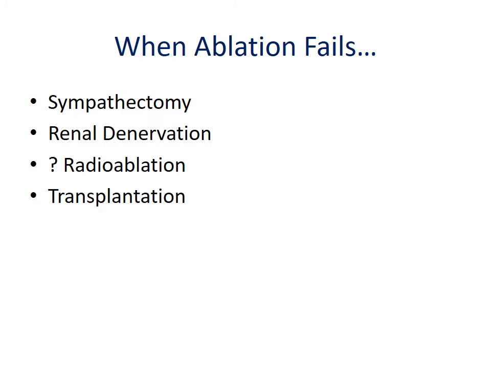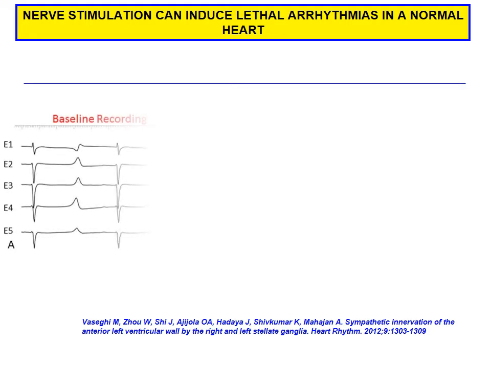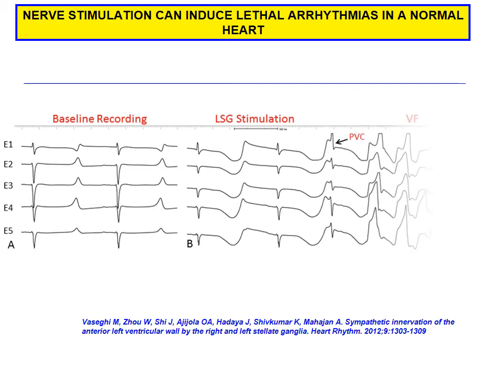What happens when ablation fails? There are options available. Sympathectomy is emerging as an important option for patients with recurrent monomorphic ventricular tachycardia and also polymorphic VT. The others, renal denervation and radioablation, are currently in a research mode. We know that neurostimulation can induce lethal arrhythmias even in normal porcine hearts. Here's the group from UCLA showing left stellate ganglion stimulation resulting in ventricular fibrillation in a porcine heart.